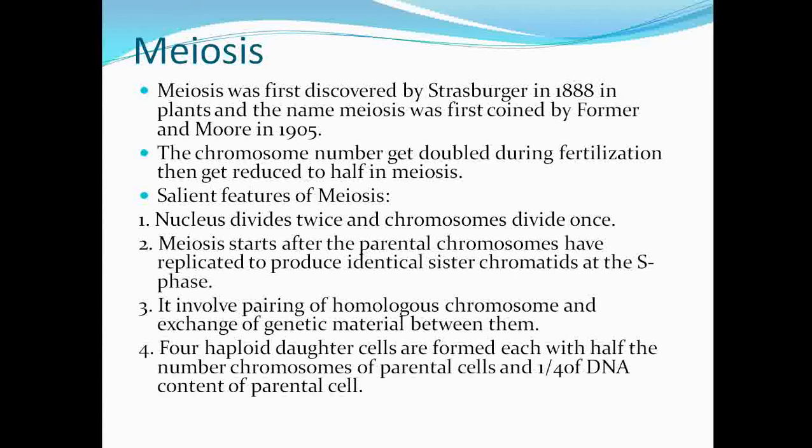Then it involves pairing of homologous chromosomes and exchange of genetic material between them. After that, four haploid daughter cells are formed, each with half the number of chromosomes of the parental cell and one-fourth of the DNA content of the parental cell. These are some of the salient features of meiosis or meiotic cell division.